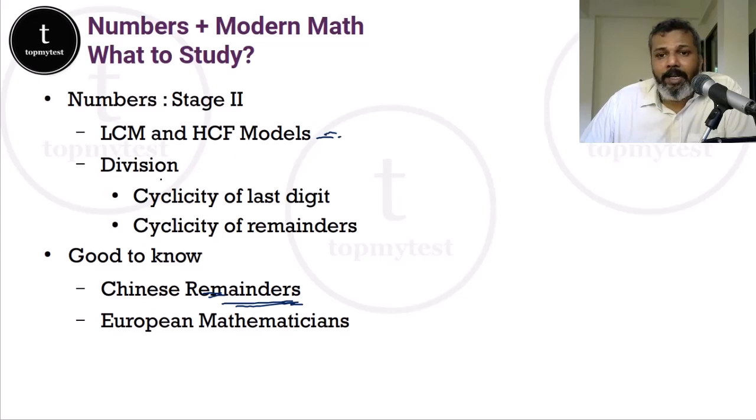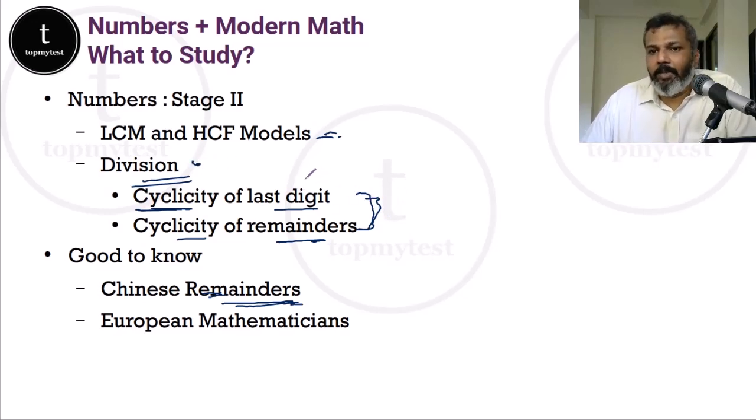which people tend to neglect is the division process, right? In this, you will know the cyclicity of last digit, cyclicity of remainders. These are two things very closely related to the division process, right? Just understand that the last digit keeps on cycling because there are limited number of last digits. The remainders also keep on cycling because there are only limited number of remainders. That's all you need to understand.